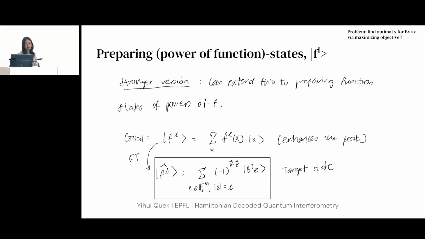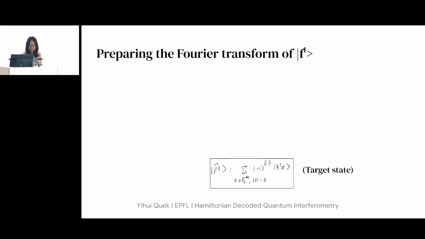talking about? Well, recall that the original problem we want to solve is parameterized by this tall matrix B, which contains all the linear equations, as well as V, which contains all the solutions to the linear equations. And the Fourier transform of this function state is really a state that is a function of this B and V. So if you want to prepare this target state, you can do so in a simple two-step procedure.